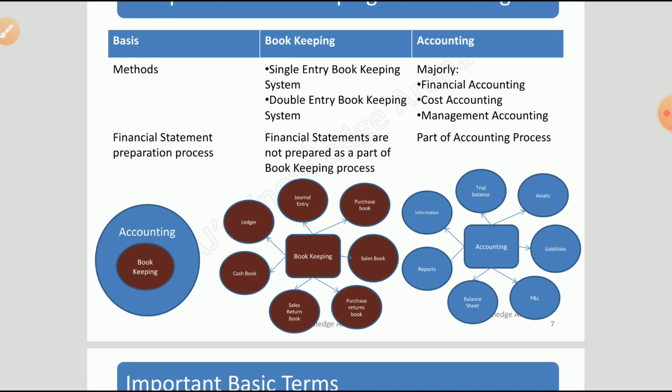Then next is methods. In bookkeeping we have single entry bookkeeping system, we have double entry bookkeeping system, while in accounting it is majorly financial accounting, cost accounting, and management accounting. So these are certain topics which we will discuss later on, not at this stage.